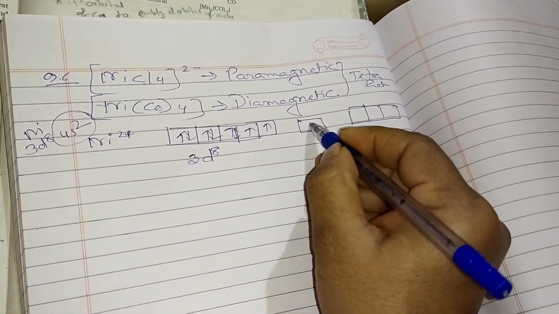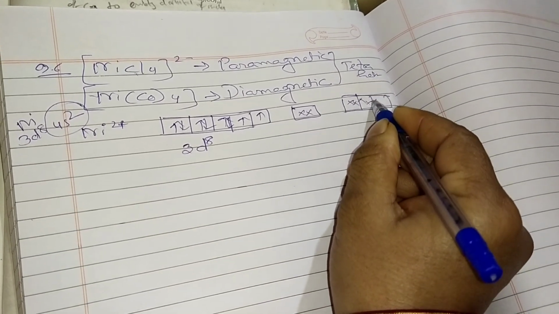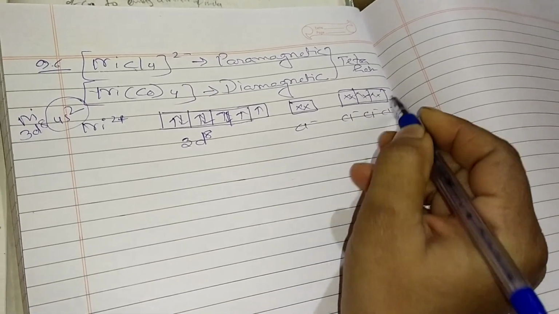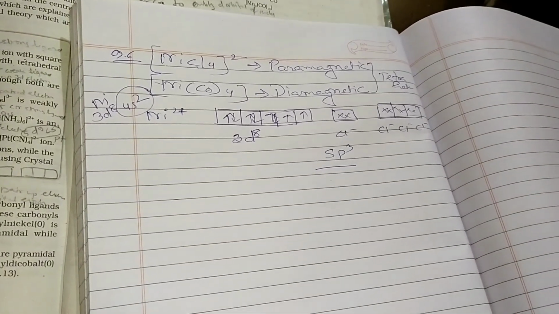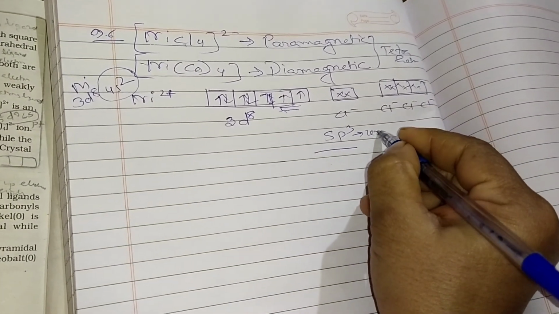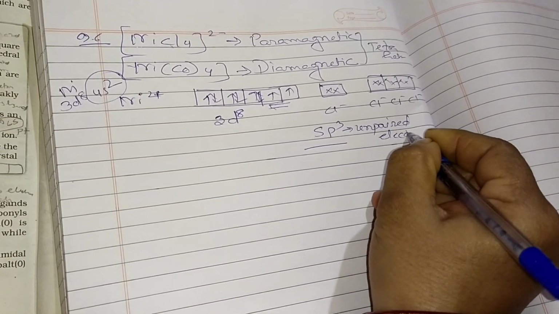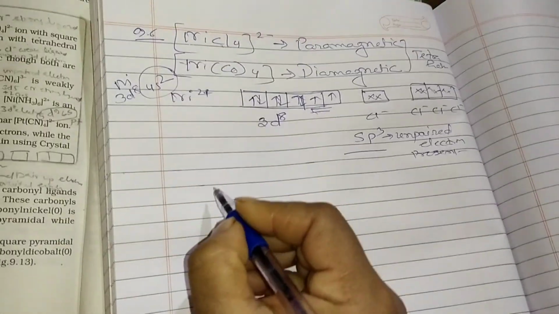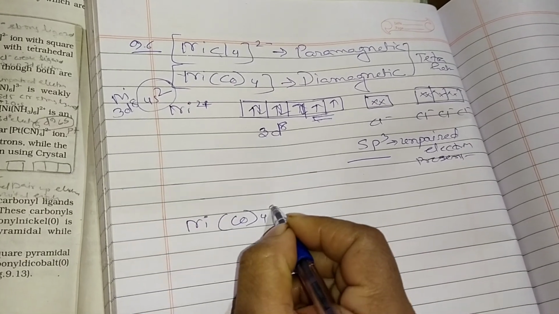And what is the hybridization coming here? sp3, and Cl minus, Cl minus, Cl minus, and Cl minus is coming. Hybridization sp3, definitely it is tetrahedral. And paramagnetic, why? Because unpaired electron is present here, so it is paramagnetic in nature. Clear now?